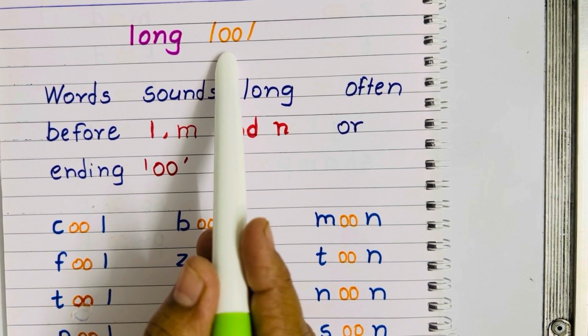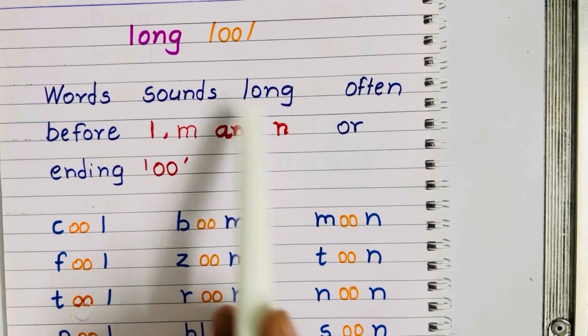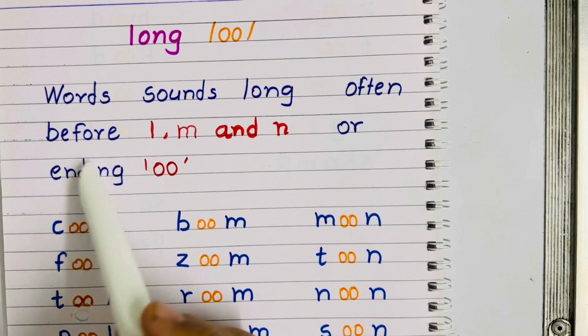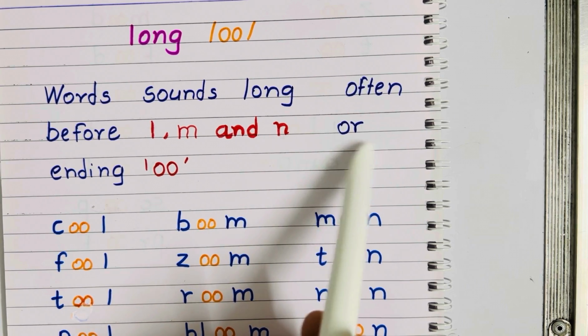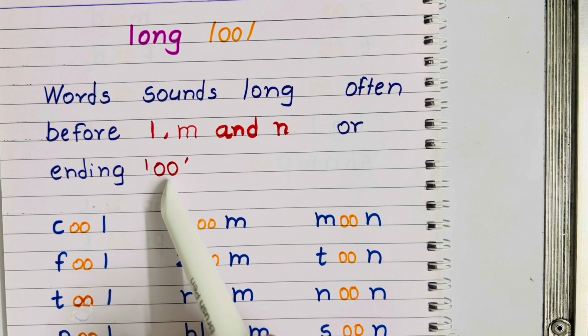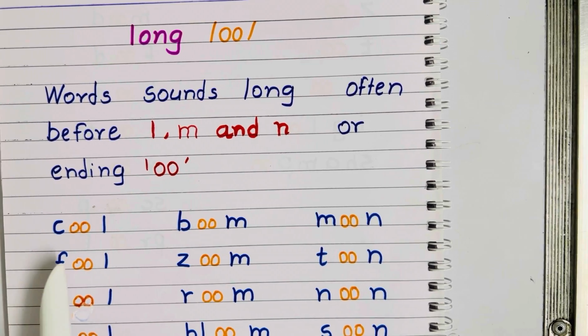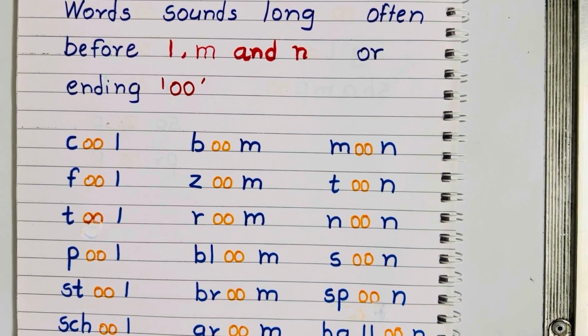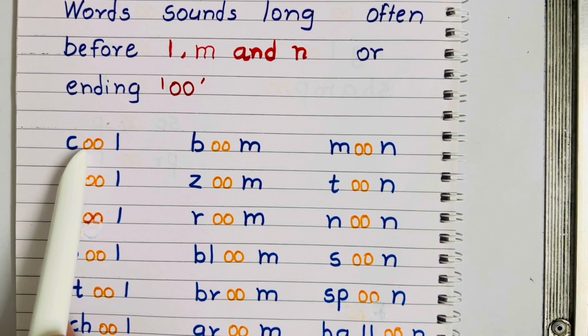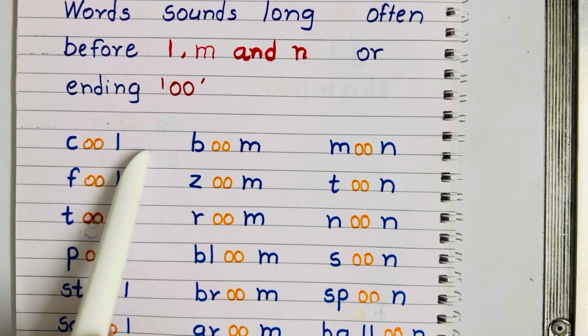Long oo. Double O sounds long often before letters L, M and N, or when ending a word. Here we have a few words. You can notice all these words are ending with L. K, oo, L, cool.